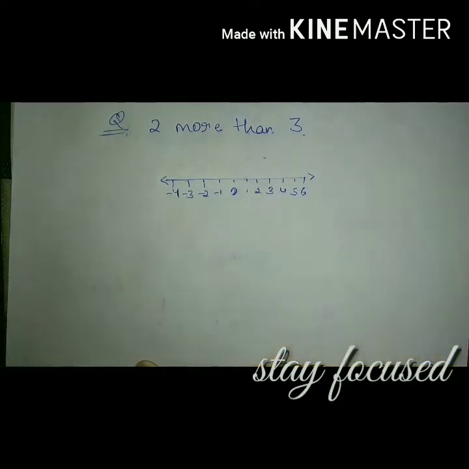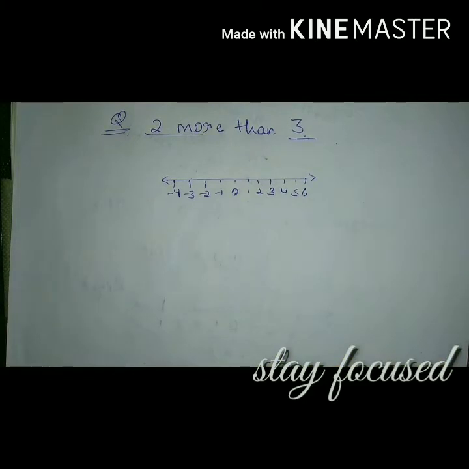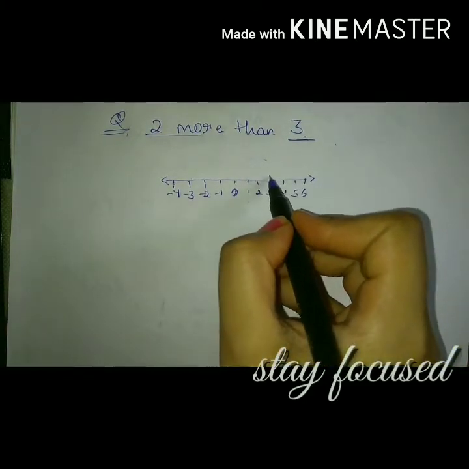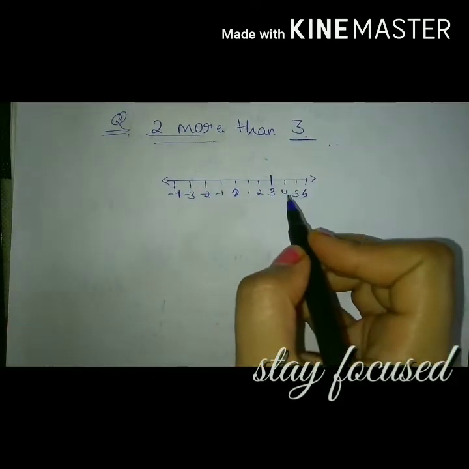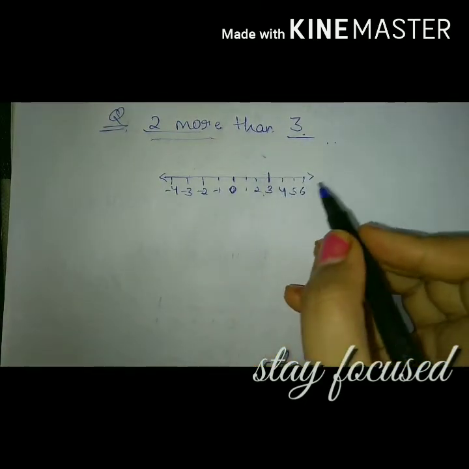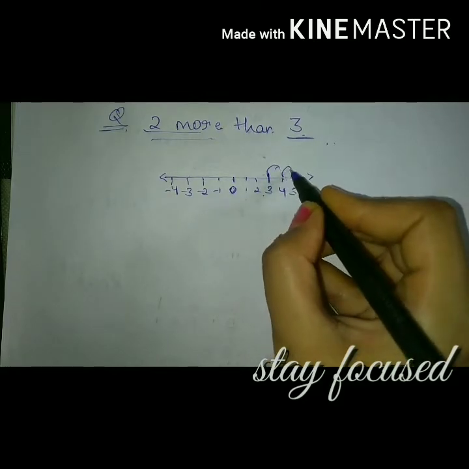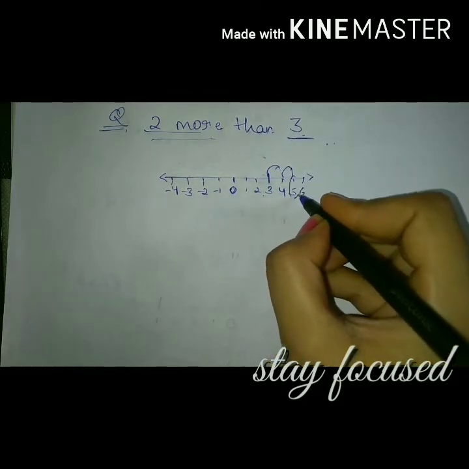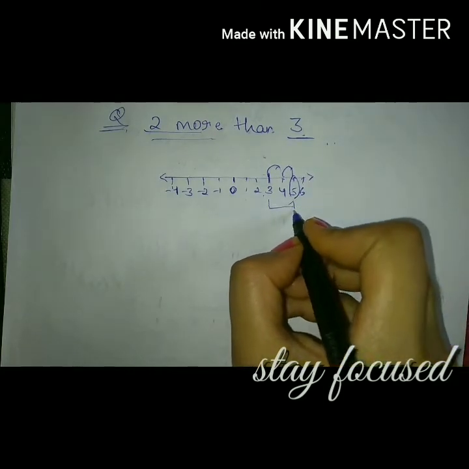So, what is our question? 2 more than 3. From where do we have to start? We have to start from 3. How much more than 3? 2 more than 3. So, this is our 3 and 2 more than 3. 1, 2. So, here we have 5. 5 is 2 more than 3.